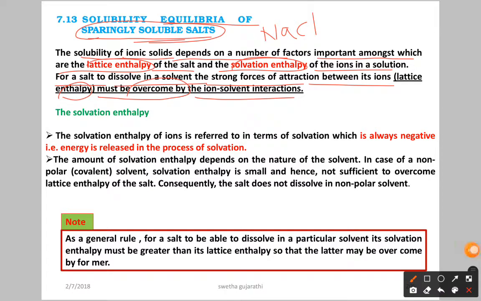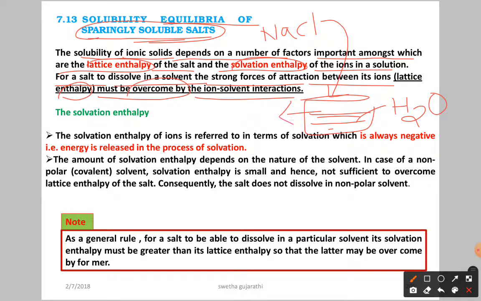Now, what is the meaning of the entire paragraph? For example, if you want to dissolve sodium chloride in water, you are taking water as the solvent. As you know very well, in water the sodium chloride is going to be dissociated as Na plus and Cl minus ions.